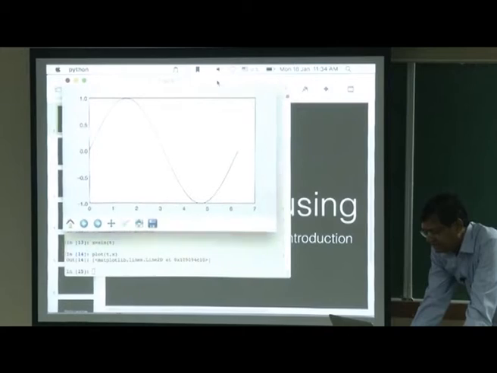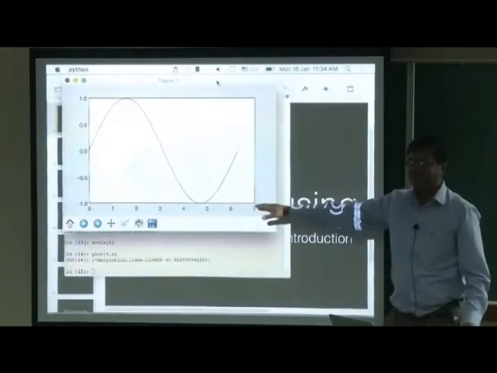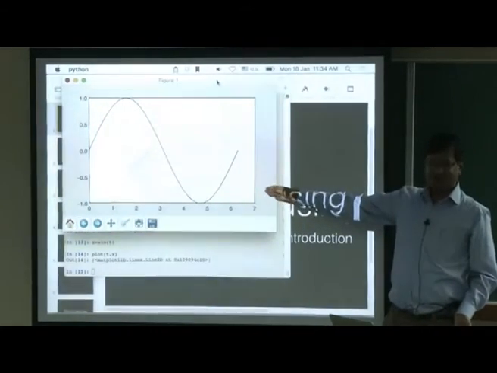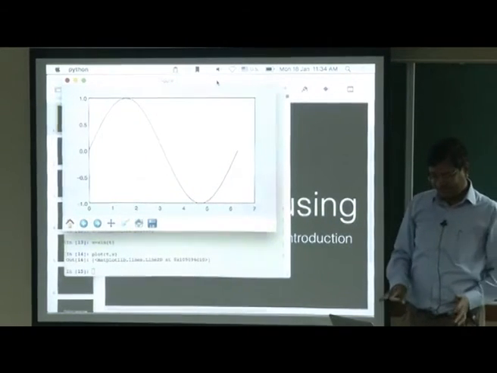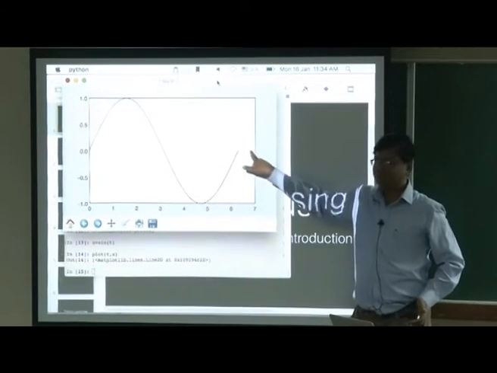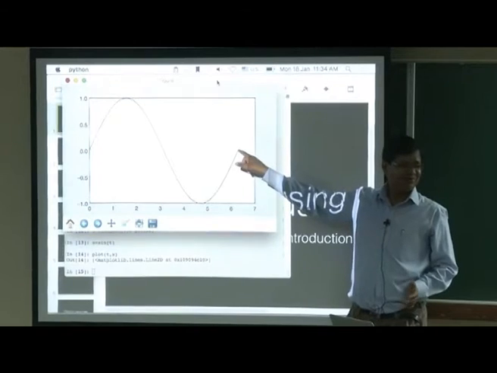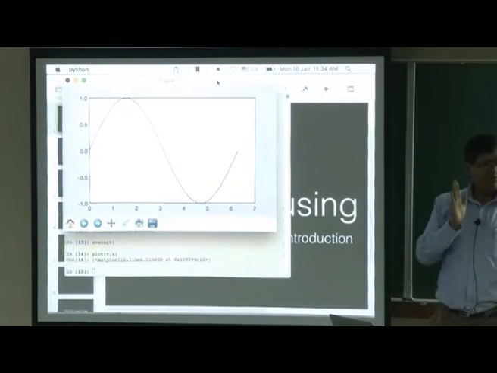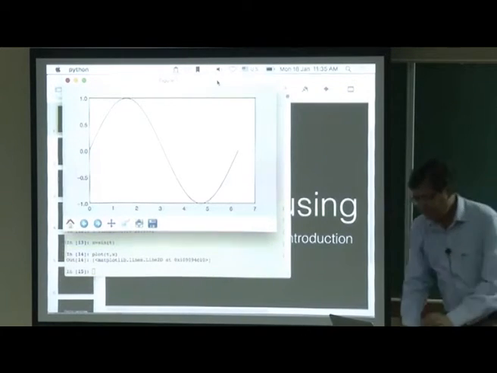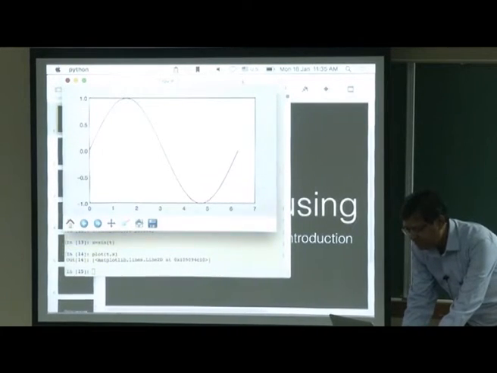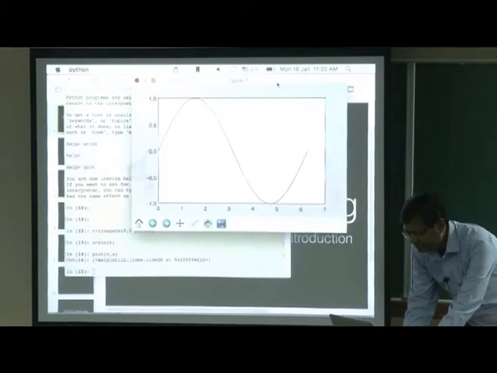So, x is 0 to 6.28. I do not like this area. It looks as if the oscillator stops, but the oscillator does not stop. So, I want to make the x axis 0 to 2 pi only. There is a function called xlim, x limit. Let us put it slightly inside.